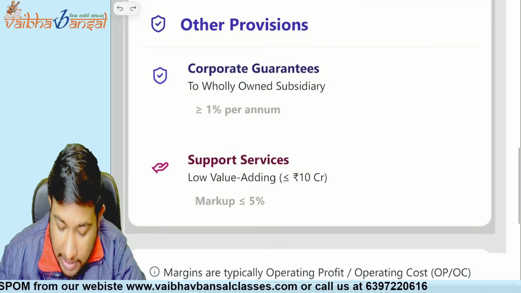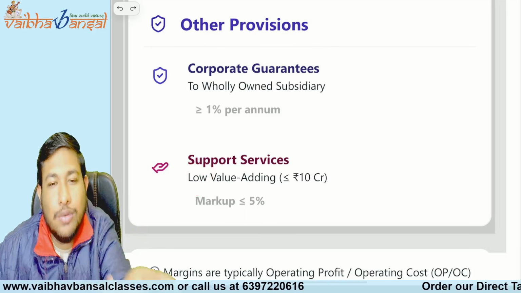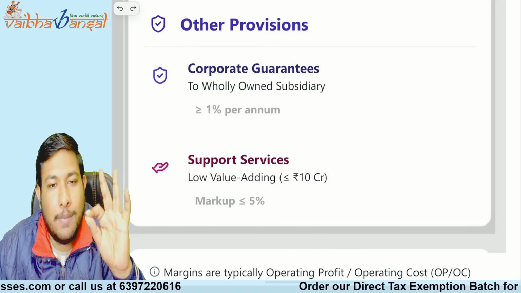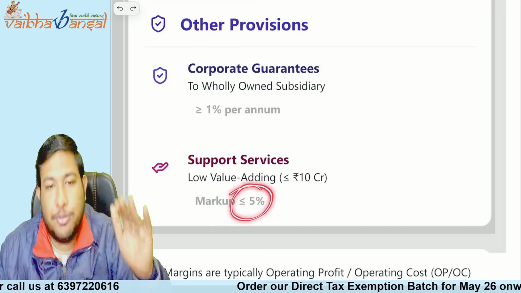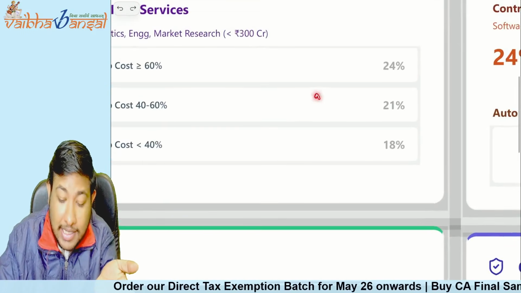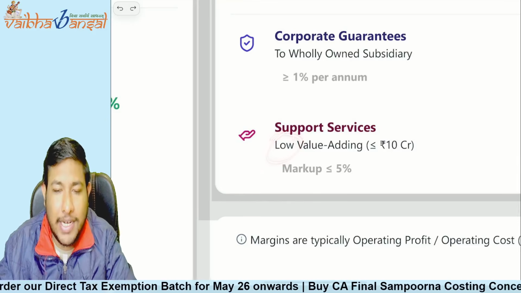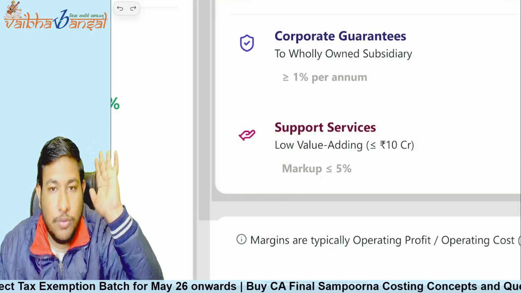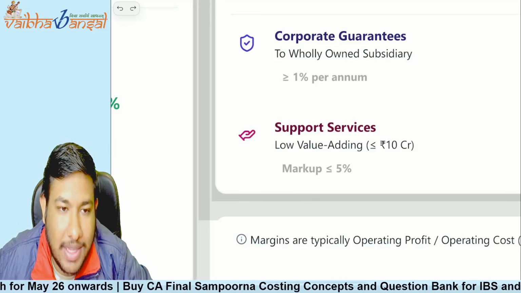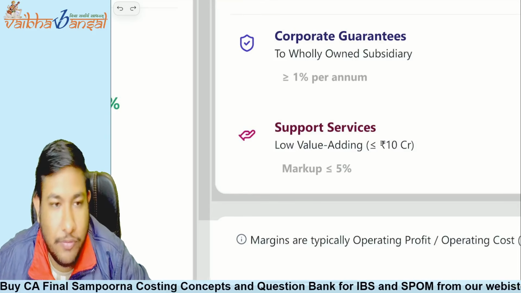If we are providing low value adding services, the amount should be low. They are saying low value added, so the amount should be low. That means up to 10 crore rupees, and the markup should be up to 5%. Till here we were saying at least, but here, since it is low value adding, we are saying up to 5%. The maximum cap given is up to 5%.